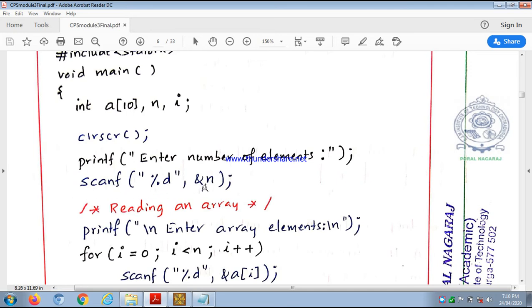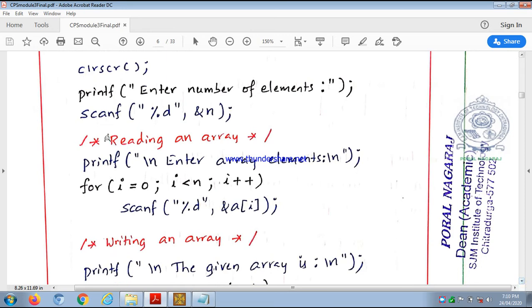scanf("%d", &n). But every scanf should be preceded by printf. So printf("Enter number of elements"). Now see, reading array. This is a comment: whatever is present between /* and */ is a comment, a non-executable statement. For our understanding or documentation purposes we use these comments. They are not executed. One printf statement we are using: \n Enter array elements, colon. So on a new line it will display Enter array elements.